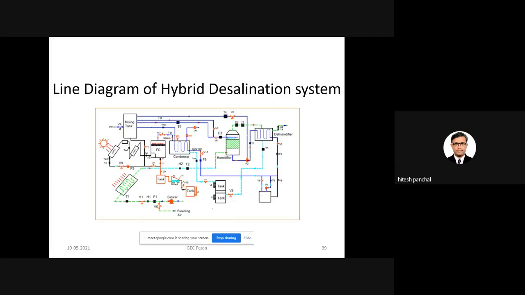So this is a new system which we have developed. Okay, now let me share with you how this system works. A mixing tank is a very important tank.